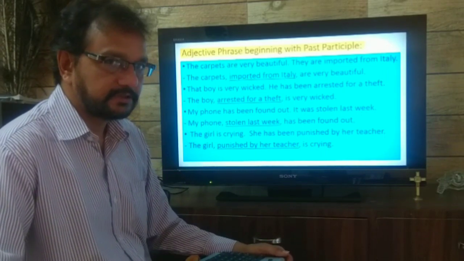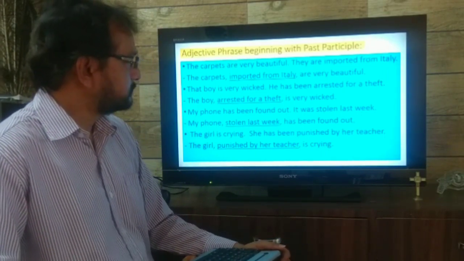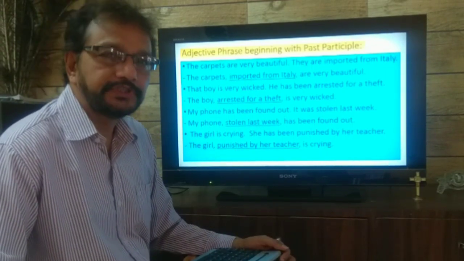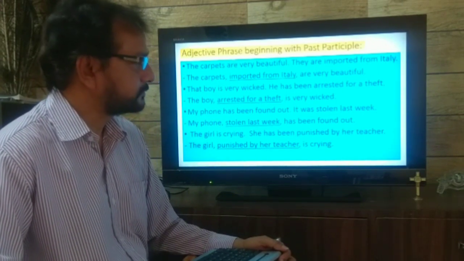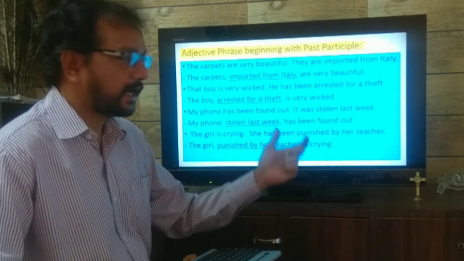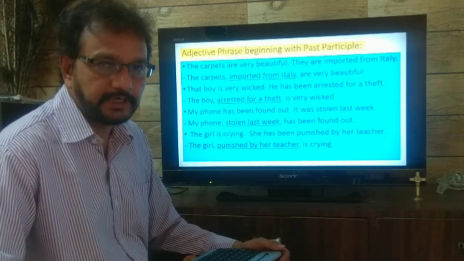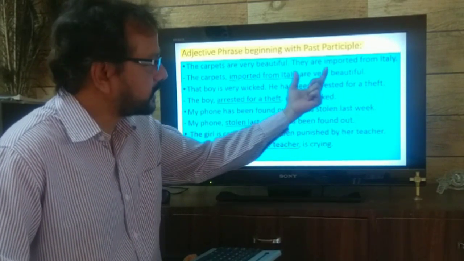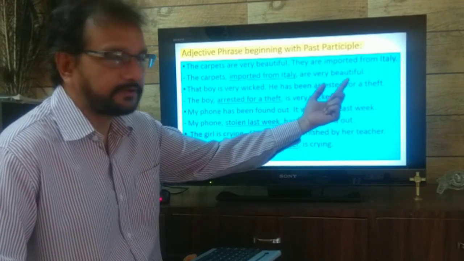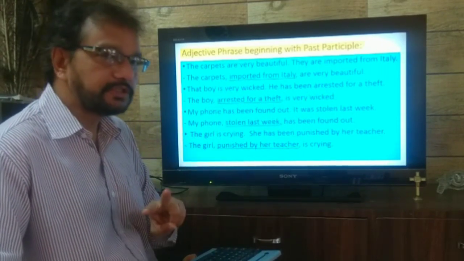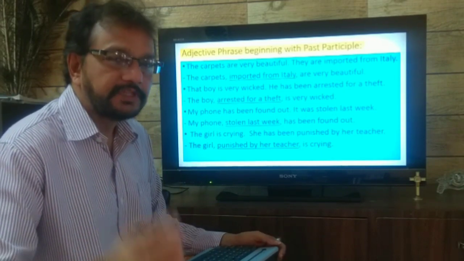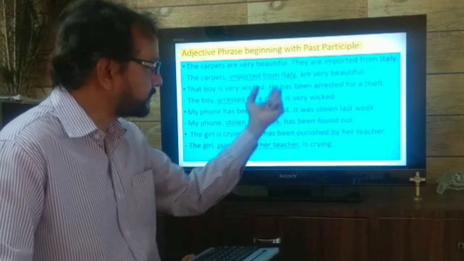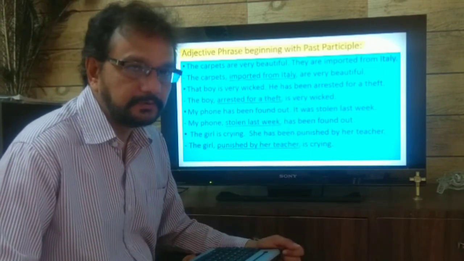Now see these sentences. The carpets are very beautiful. They are imported from Italy. Or you can say they have been imported from Italy. These are two words, they have been. We can say it that way. Okay. Now let's see. Join these two sentences and make one sentence without using a conjunction. The carpets, which carpets, imported from Italy, are very beautiful.